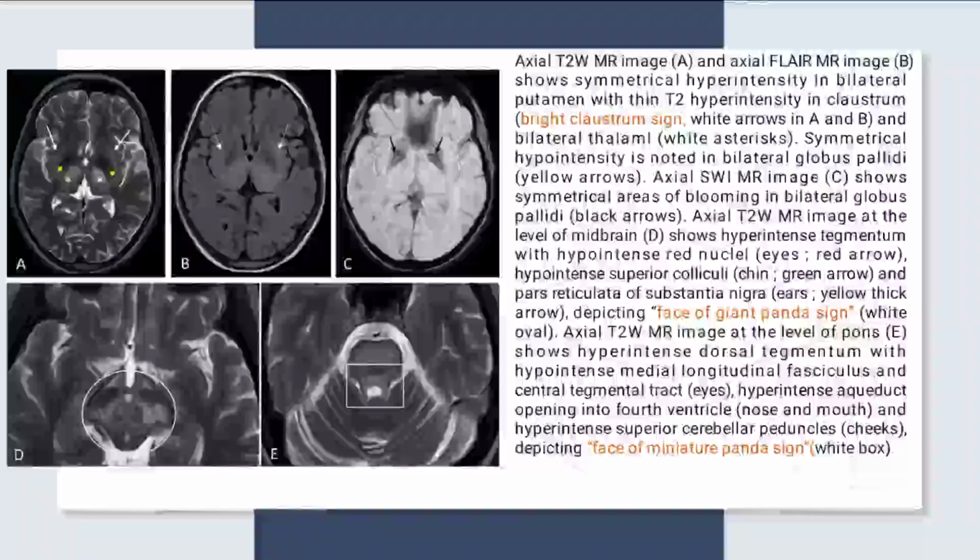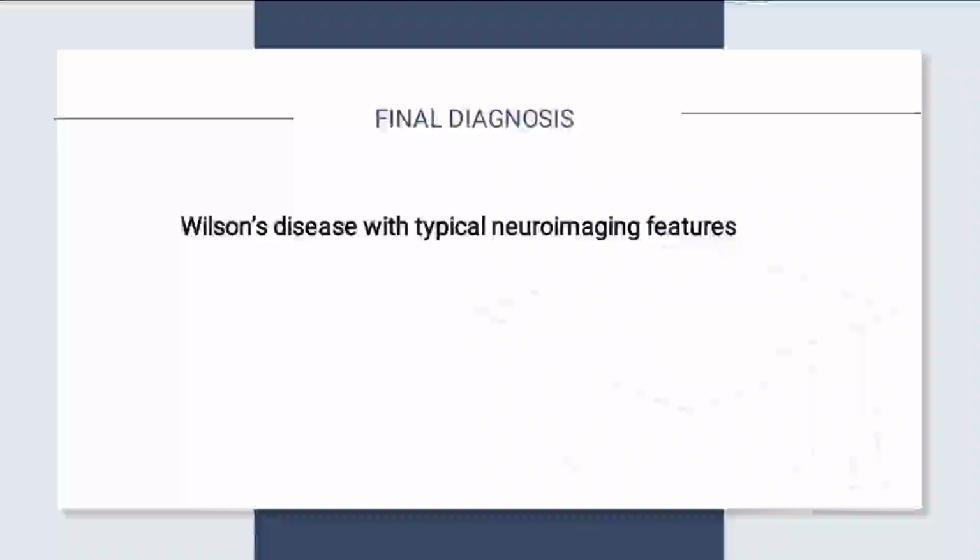Axial T2-weighted MR image at the level of midbrain shows the hyperintense tegmentum with hypointense red nuclei, hypointense superior colliculi, and pars reticulata of the substantia nigra looking like ears and depicting the face of the giant panda sign. Axial T2-weighted MR image at the level of pons shows the hyperintense dorsal tegmentum with hypointense medial longitudinal fasciculus and central tegmental tract looking like eyes. Hyperintense aqueduct opening into the fourth ventricle looks like nose and mouth, and hyperintense superior cerebellar peduncle looks like cheek, depicting the face of the miniature panda sign shown in the white box.